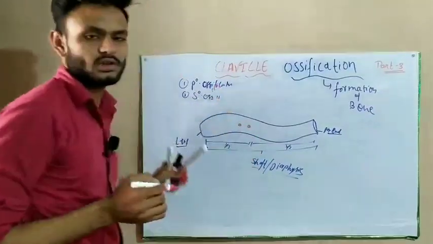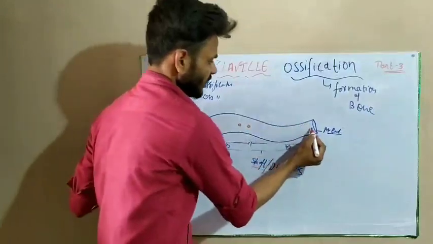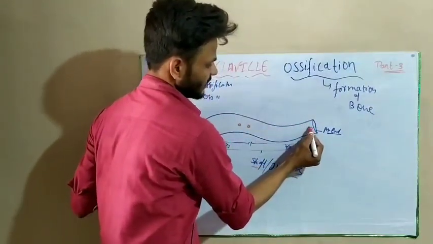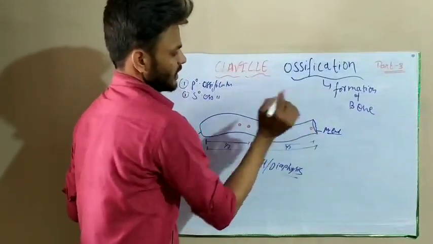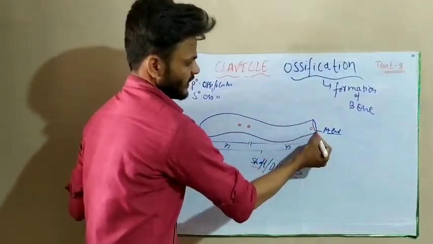There is one secondary ossification center, which is on the medial most part of the clavicle, the epiphysis.